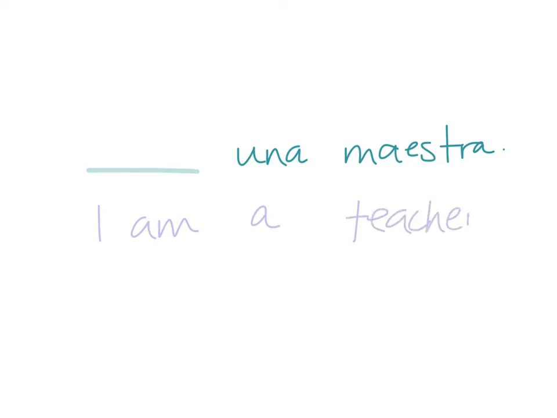So would that be ser or estar? Well, it's going to be ser because it is who I am, okay? And that was under our chart. So because it's who I am, I use ser, so I will put soy because that's the correct conjugation of ser for this example.